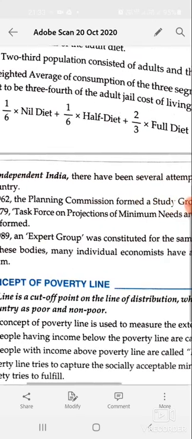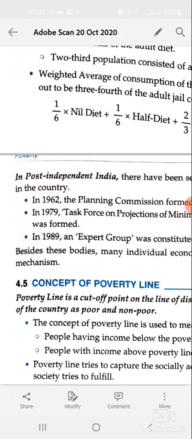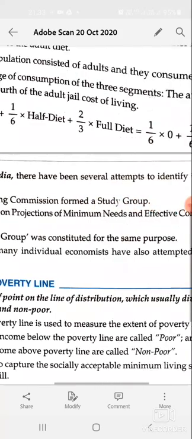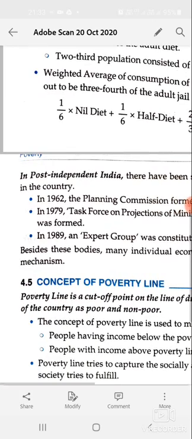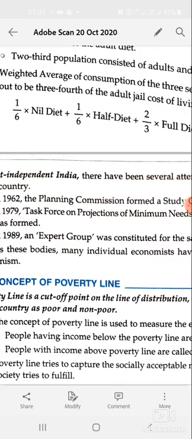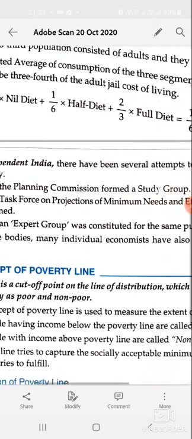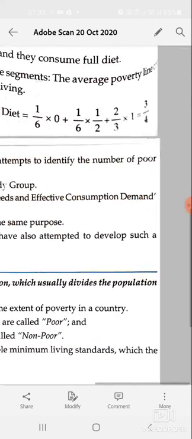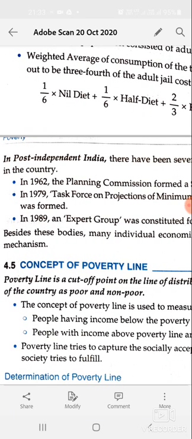In 1962, the Planning Commission formed a study group, and in 1979, the Task Force on Projection of Minimum Needs and Effective Consumption Demand was formed. In 1989, an expert group was constituted for the same purpose. Besides these bodies, many individual economists have also attempted to develop such a mechanism to identify the poor and non-poor people.